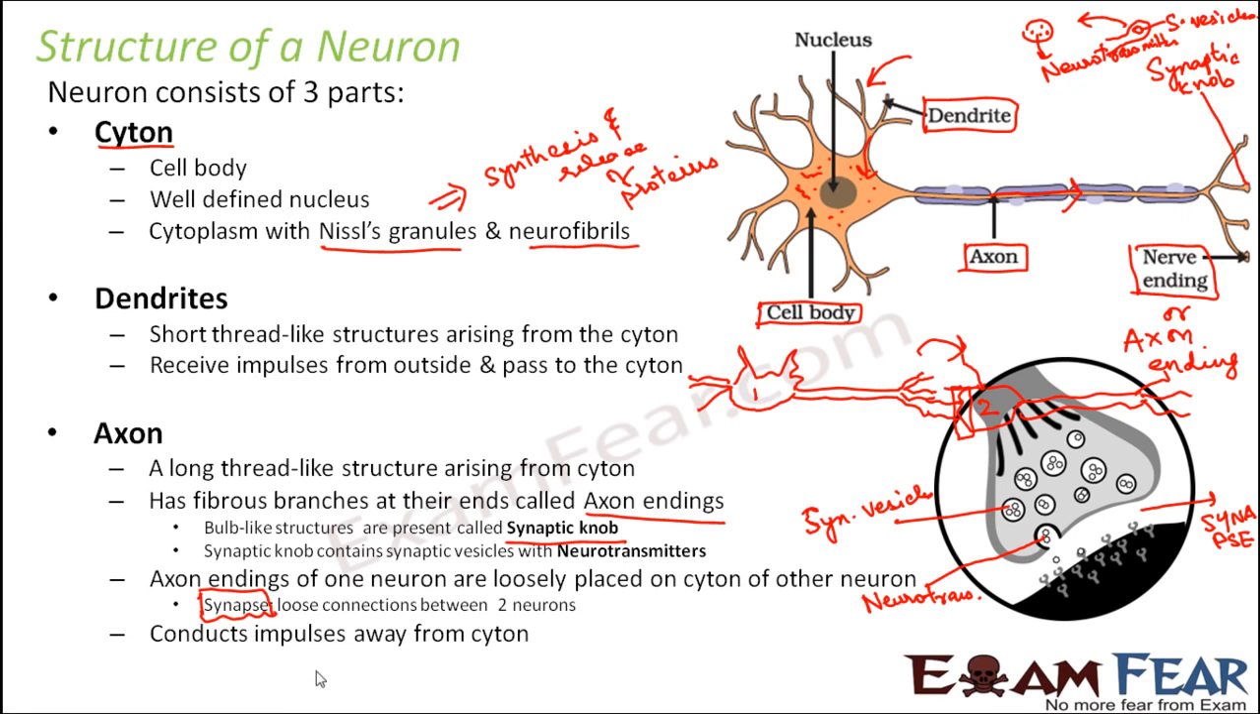So the axon conducts impulses away from the cyton. Now you understand how the information gets carried forward from one neuron to another. Please remember that always the axon endings of one neuron will be connected to the cyton or to the dendrites of the next neuron. That is how the transmission can take place, because dendrites want to take in information and the axon wants to throw out information.